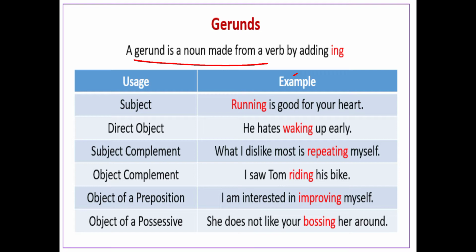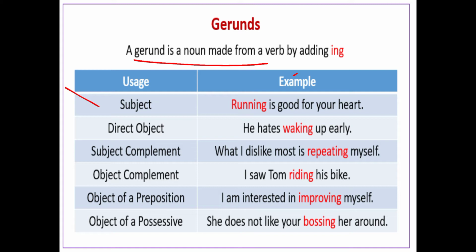Now come to the usage, what are the different uses of these, the different types of gerund, how it is used. Firstly, it is used as a subject in the sentence when it comes at the start. We all know that anything which comes at the start of a sentence is considered a subject. Here a verb plus ing, run plus ing, becomes running, used as a subject.